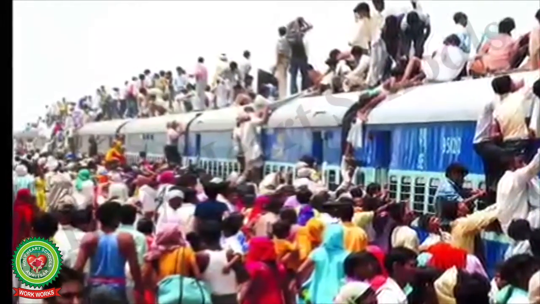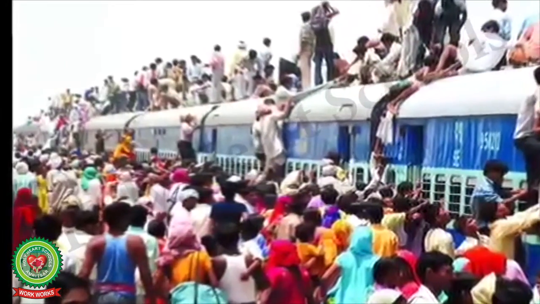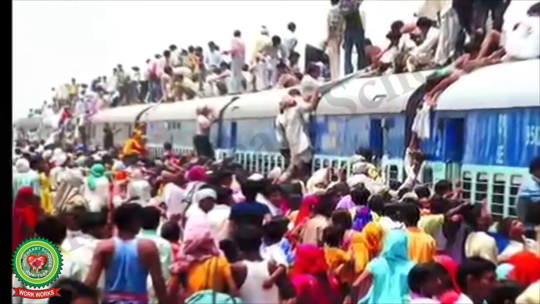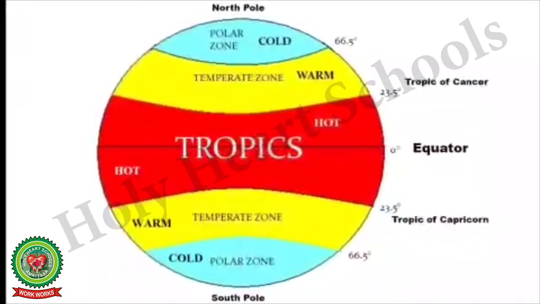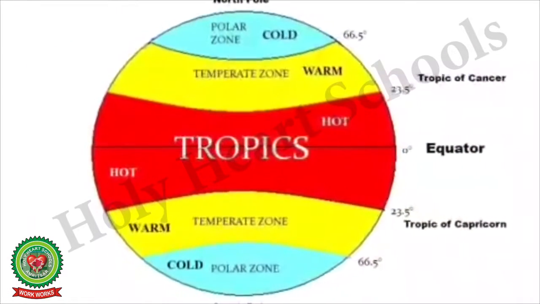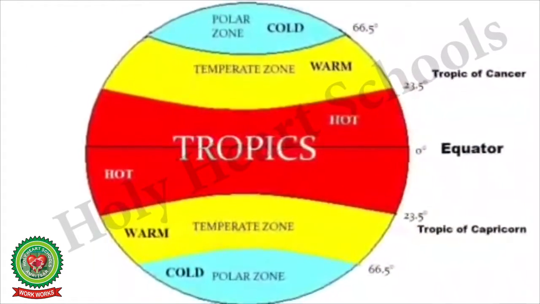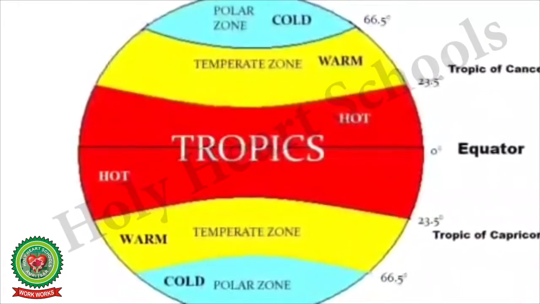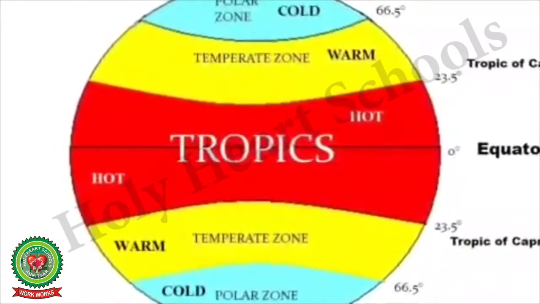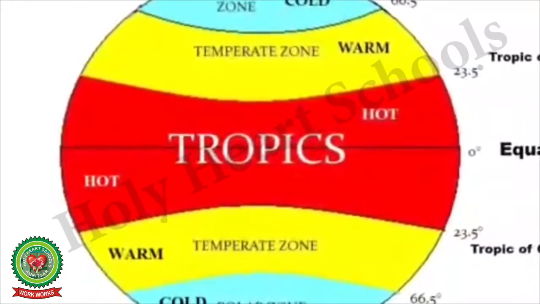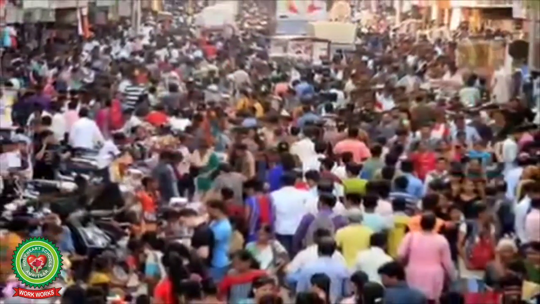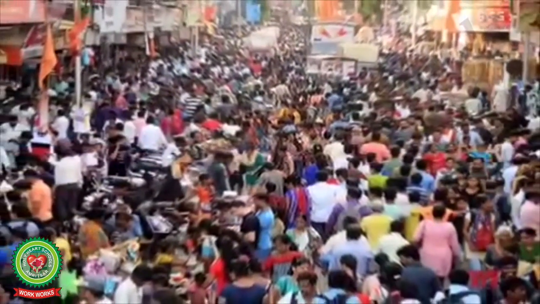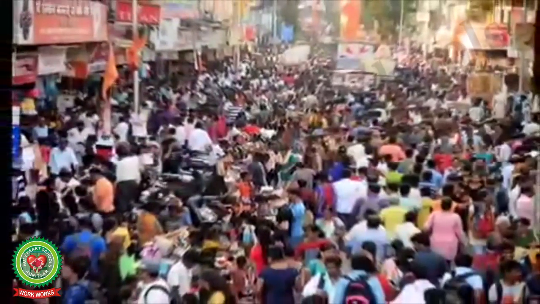Overpopulation and loss of biodiversity have resulted in unaccounted damage in several areas of the tropical zone. The tropical area is spread over only 1/4 of the globe, but it provides shelter to about 3/4, that is 75% of world's population.